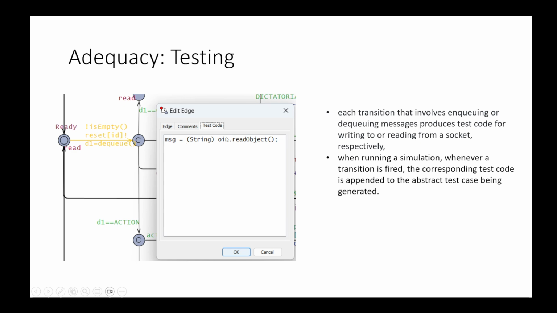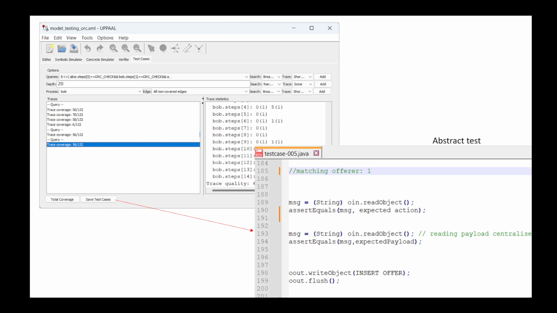from the socket. What happens during model-based testing is that several simulations are executed, and whenever a transition is fired, the corresponding test code is appended to a text file that is the abstract test case being generated. So, for example, here we have performed this test generation, and by clicking on Save Test Cases, we see that the specific test cases are saved, and these are the instructions that are appended when executing the various transitions.